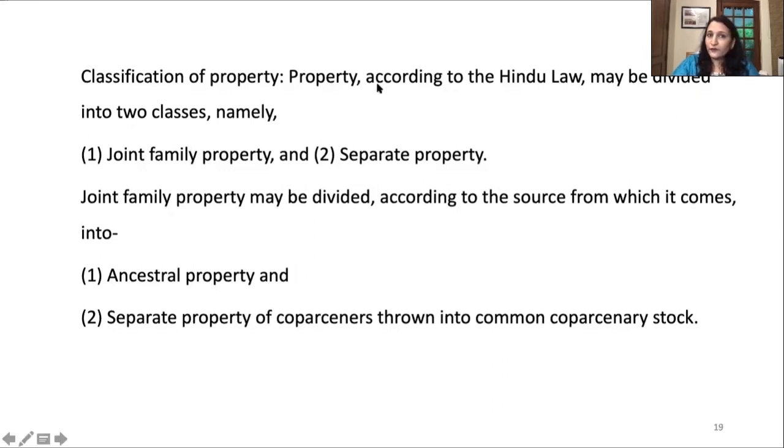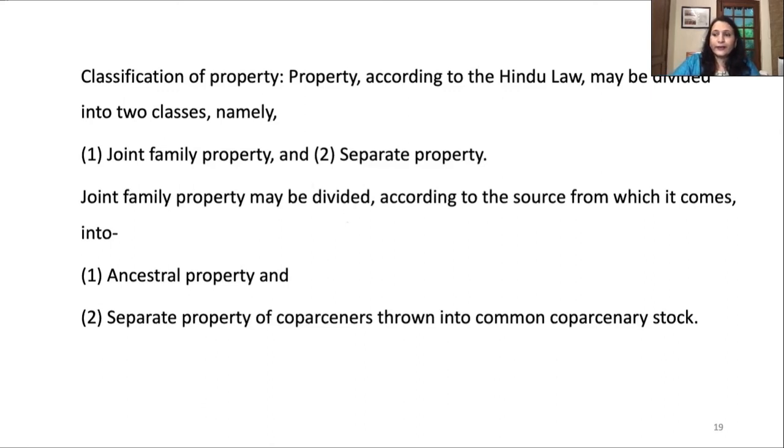So, classification of property. Property according to Hindu law may be divided into two classes, namely joint family property and separate property. Joint family property may be divided, according to the source from which it comes, into ancestral property and separate property of co-parceners. So what is joint family property? Under the Mitakshara school, the joint family property devolves by survivorship.